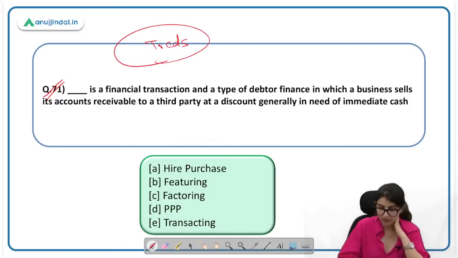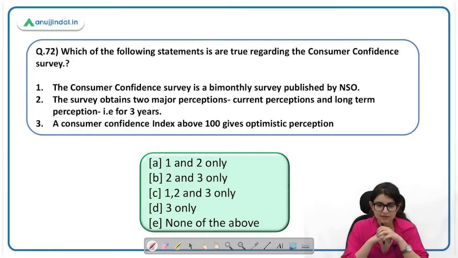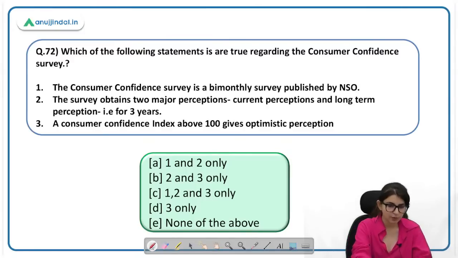Which of the following statement is true regarding the consumer confidence survey? काफी अच्छा क्वेश्चन। Consumer confidence survey is a bi-monthly survey published by NSO. Who releases the consumer confidence survey? Is it NSO? Who releases it? Survey obtains two major perceptions: current perception, long-term perception, that is for 3 years. This is absolutely incorrect. कि current perception तो होता है definitely, but long-term perception नहीं होता. So this is not current and long-term. This is current and 1 year ahead.